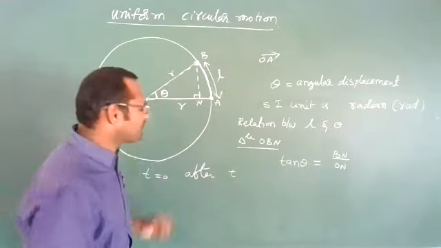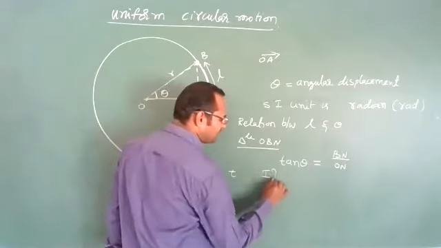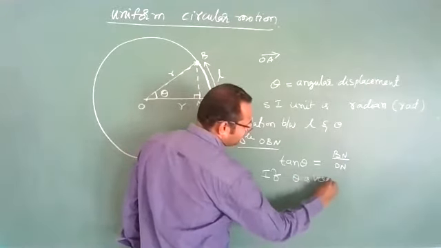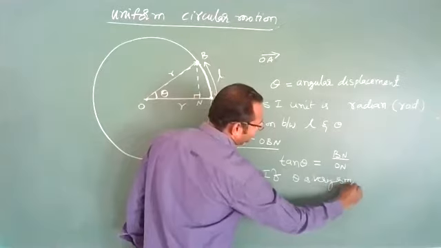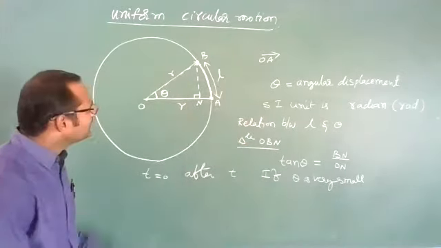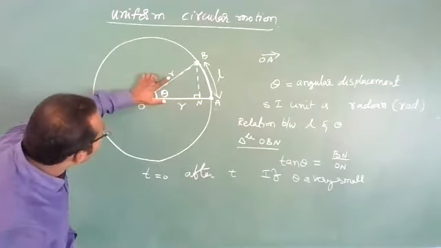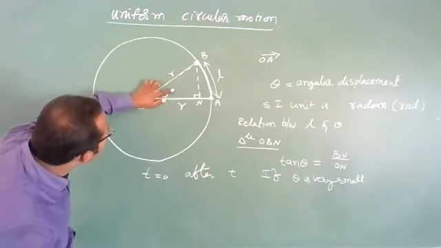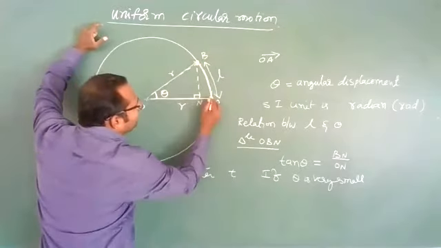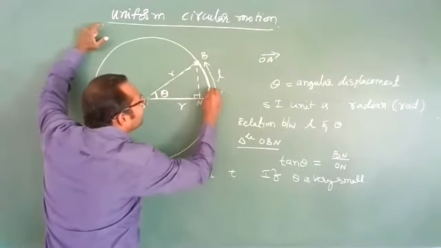Now, suppose theta is very small. This condition is very important. If theta is a very small angle, it means the particle has not swept this much angle, and has not reached point B. Let us imagine the particle has reached only this point.